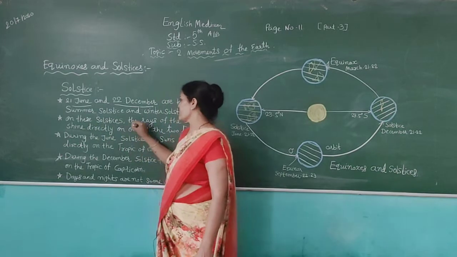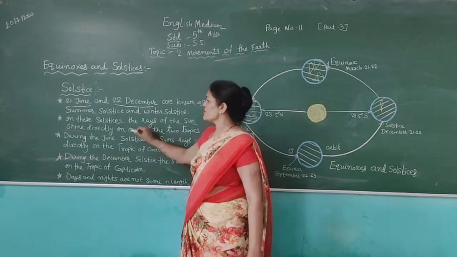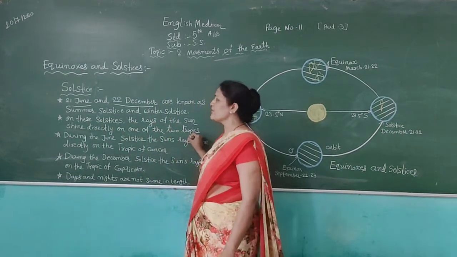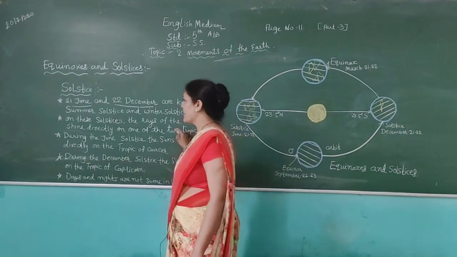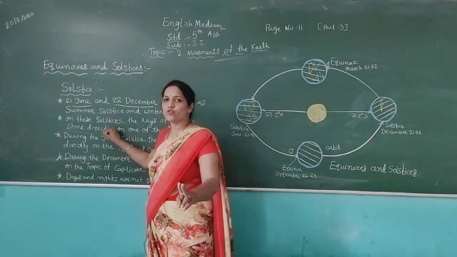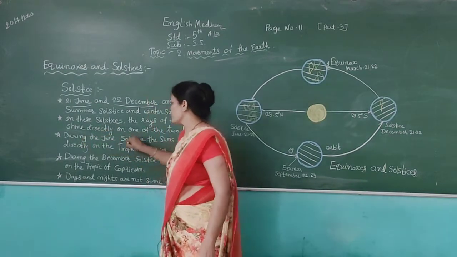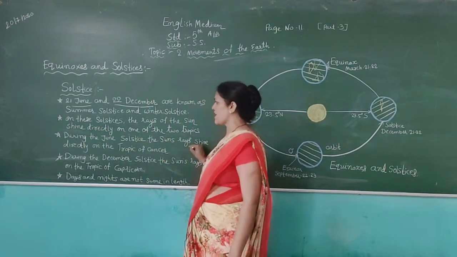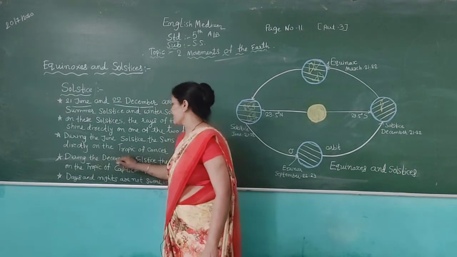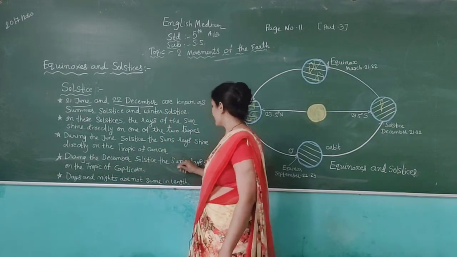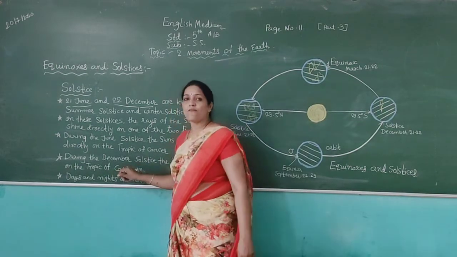On these solstices, the rays of the sun shine directly on the two tropics. During the June solstice, the sun's rays shine directly on the Tropic of Cancer. During the December solstice, the sun's rays shine on the Tropic of Capricorn.